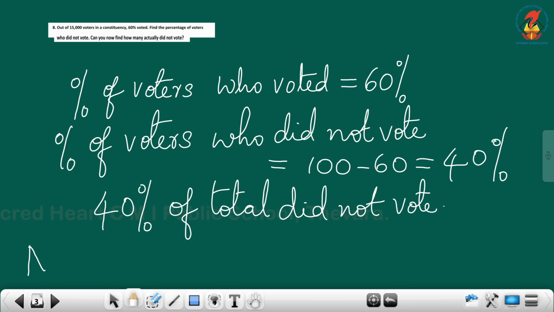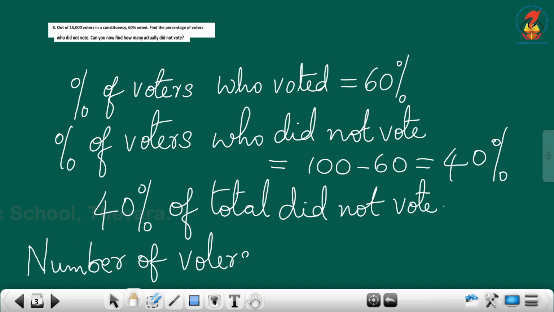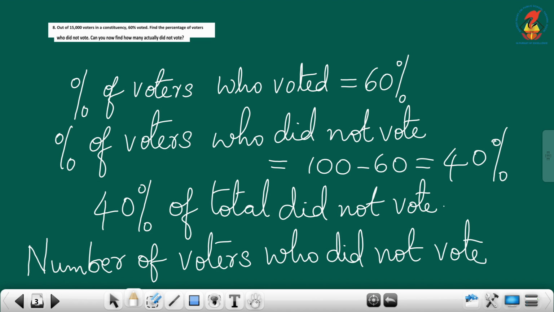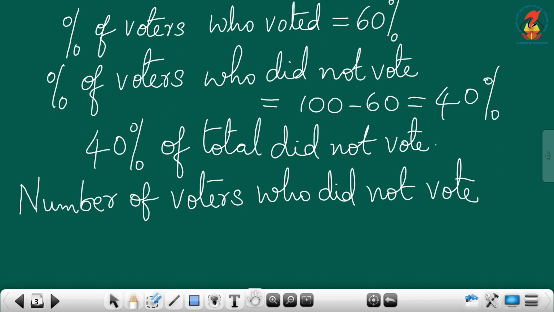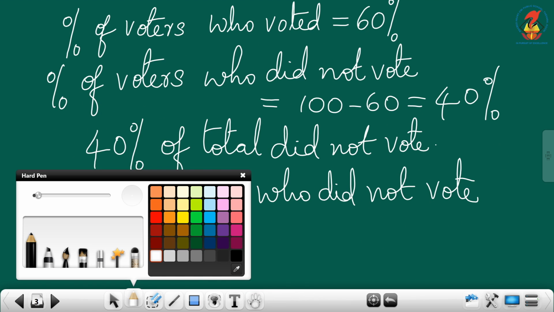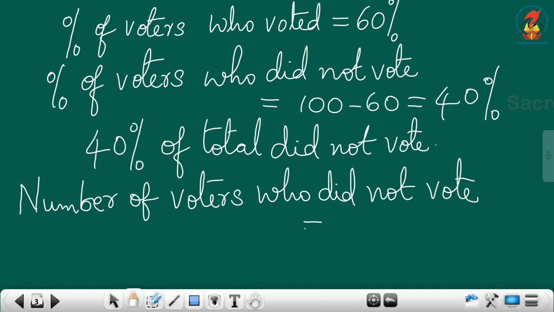So, the number of voters who did not vote is equal to 40% of the total.